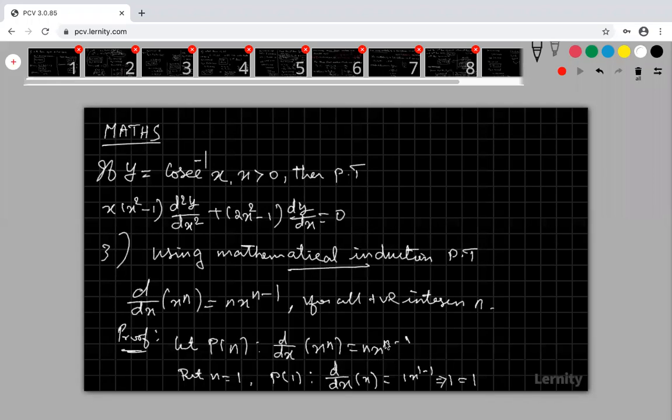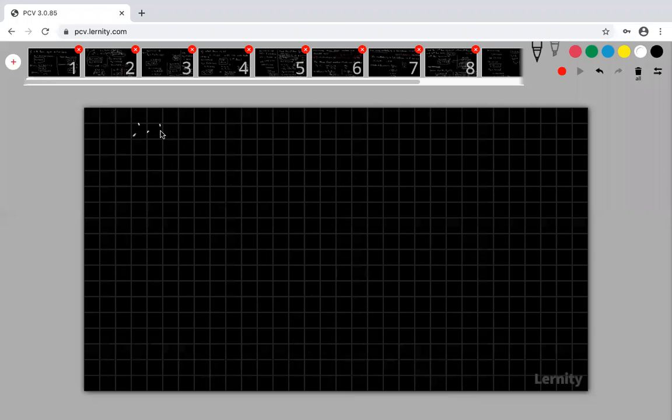Here also 1, here also 1. So 1 into x power 0, and x power 0 is 1. So 1 equal to 1. Are you clear? This is true. Therefore, my p of 1 is true.